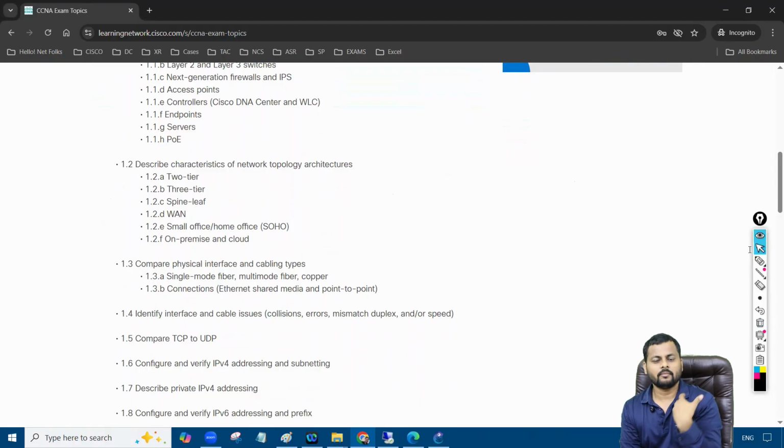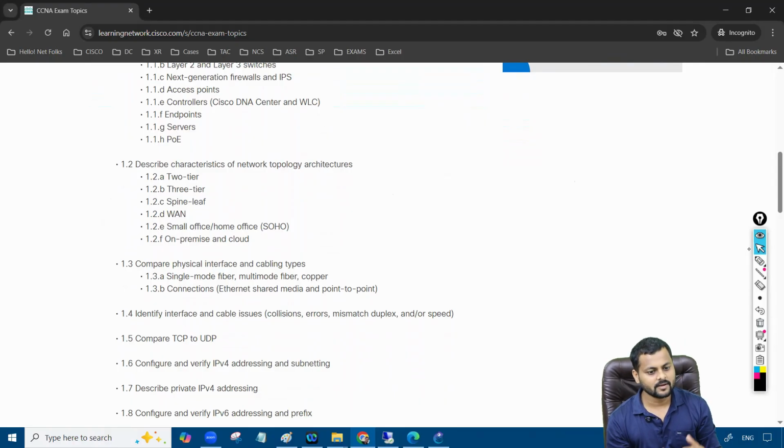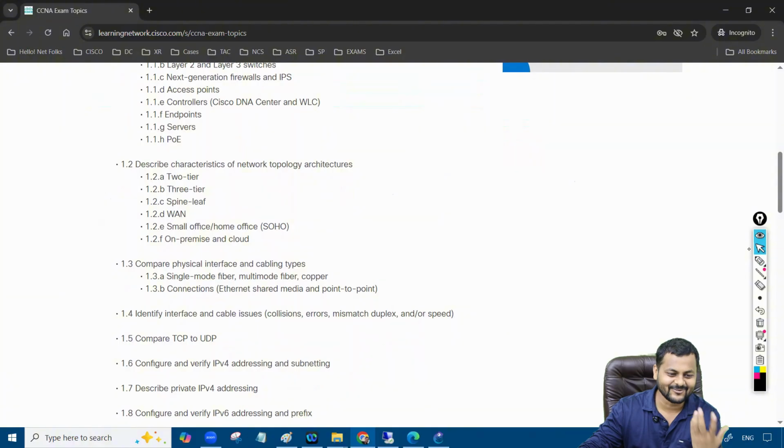So my home is built in a different way, your home is built in a different way, right? That's the example of the car, right? I-20, I-10, Mercedes, BMW have different architectures. Same thing happens in networking: it is built on different architectures. If I talk about the architecture, we have 2-tier, 3-tier, and spine and leaf as well.